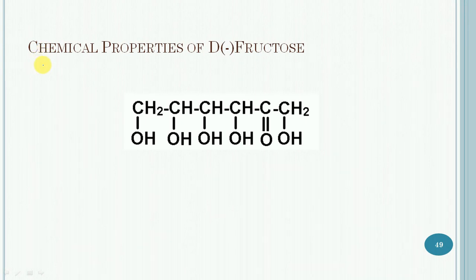Next is the chemical properties of D minus fructose. Fructose has combined chemical properties of the ketonic group and hydroxyl groups.